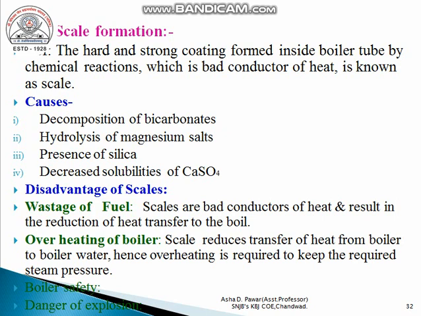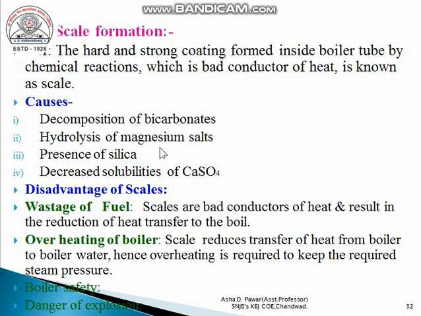Then the first cause of scale formation is decomposition of bicarbonate. If boiler feed water contains bicarbonates like calcium bicarbonate and magnesium bicarbonate, during the boiling of water these bicarbonates get decomposed and converted into hard and strong materials like calcium carbonate, magnesium hydroxide, etc. Some magnesium salt like magnesium chloride is present in water that gets hydrolyzed to form magnesium hydroxide.